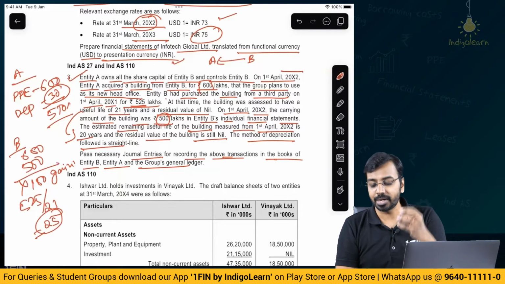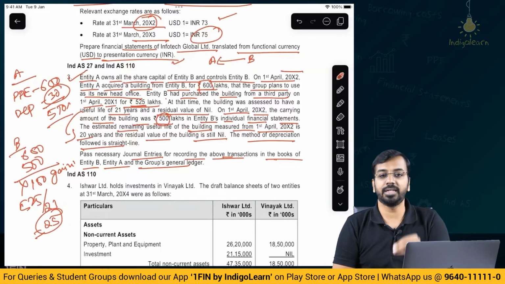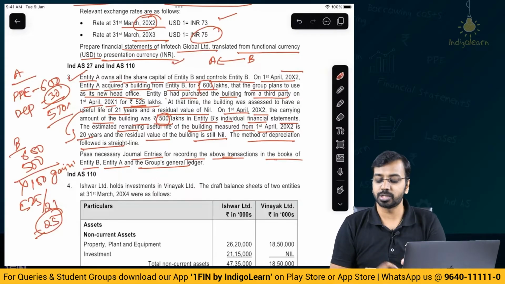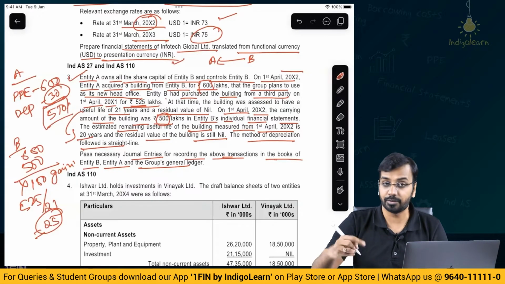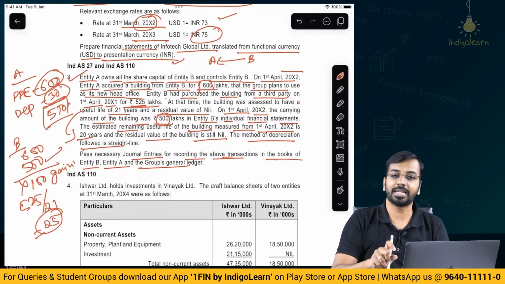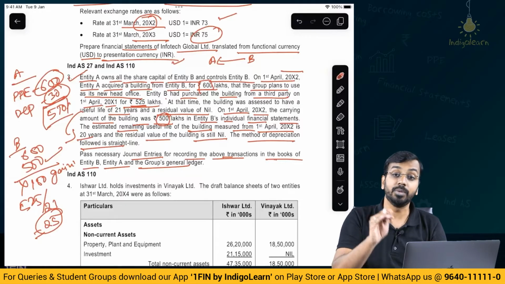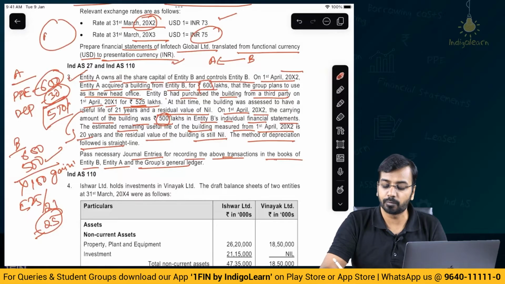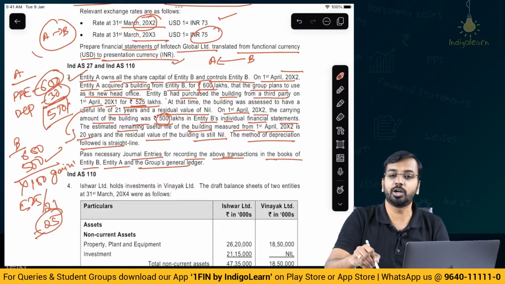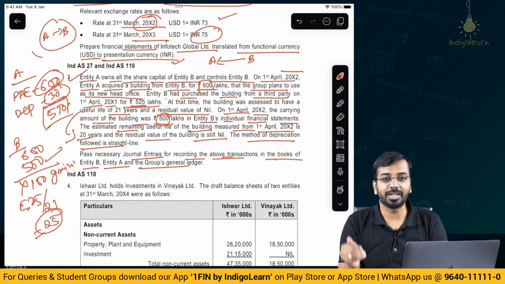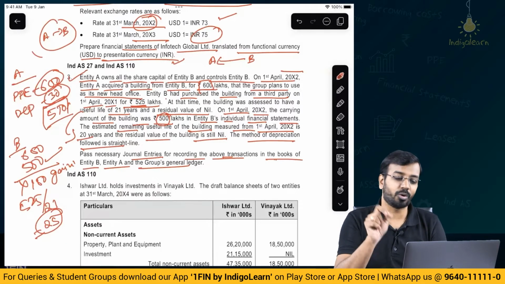So, in the group's financial statement, you will reduce the depreciation by 5. You will reduce the carrying amount, here it is 570 if at all you have charged depreciation, or 600, you will make it 500. So, you will show it at the carrying amount of B only. You will not show the changed value, because it is an intra-group transaction. Within the group, they have just sold from A to B, A has purchased from B. Within the group, you will not recognize the value changes. So, whatever is the original cost will be continued to be shown as the cost of PPE. Depreciation will also be based on the original cost only.